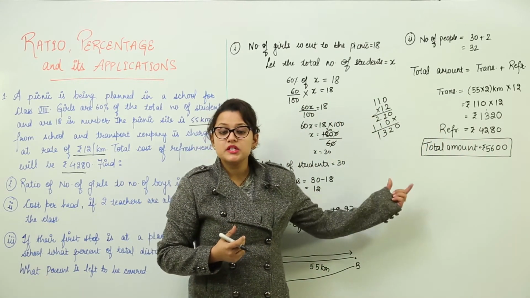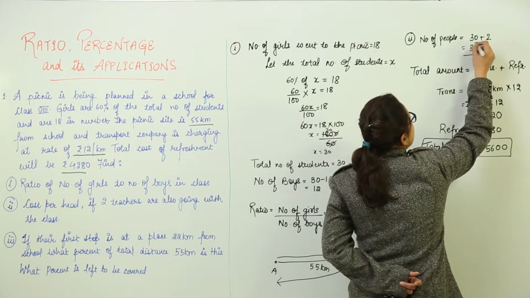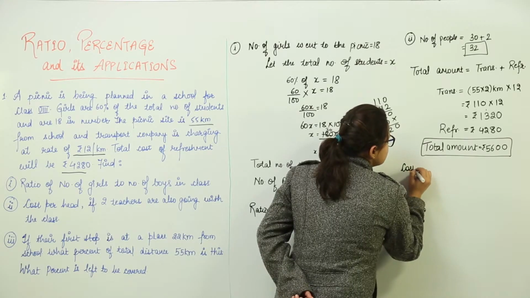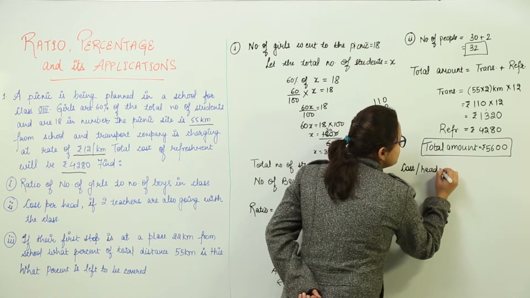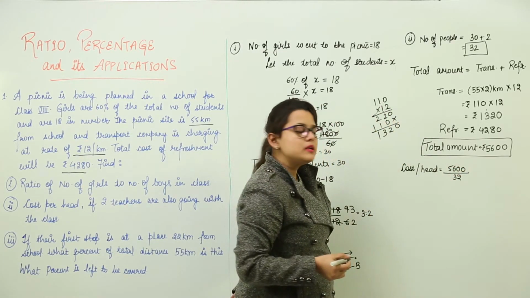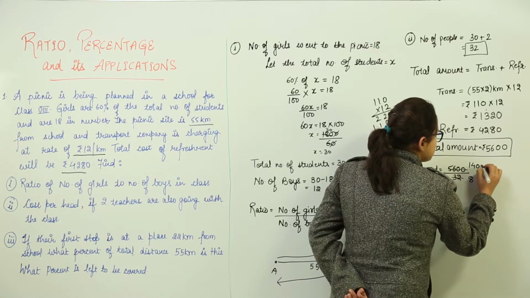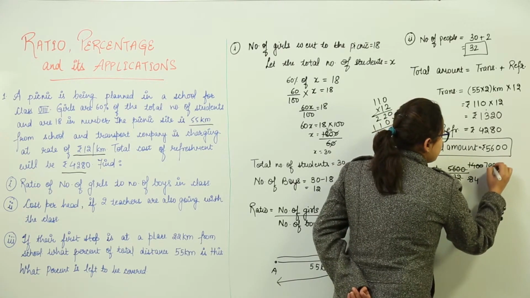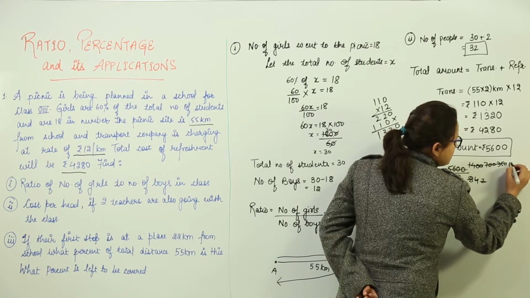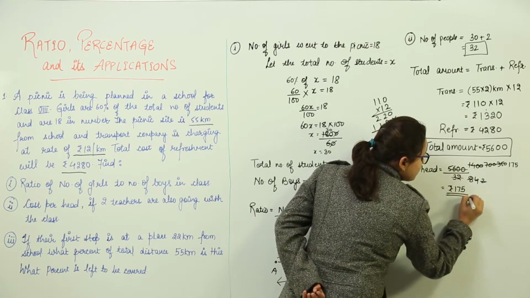And this expenditure needs to be divided in how many people? This needs to be divided in 32 number of people. So that is how we will calculate the cost per head. Let us find it out. Cost per head will be equal to 5600, the total amount, over, it is to be divided in 32 people, right? And then we solve this part. 4 8s are 32, 4 1s are 4, 4 4s are 16. That means cost per head comes out to be rupees 175.